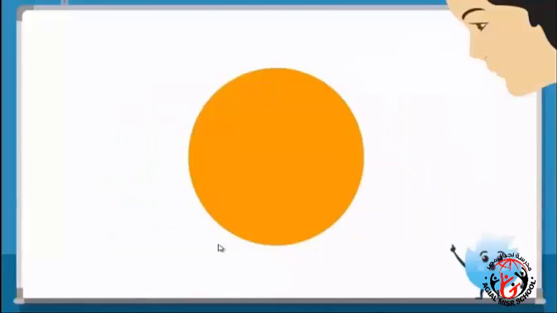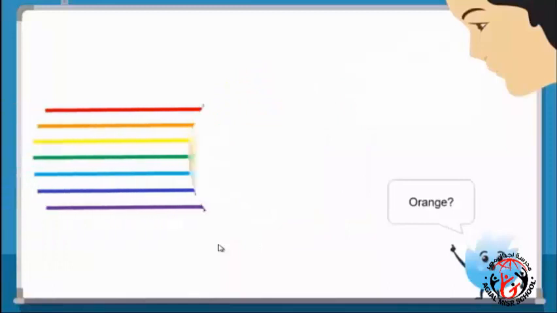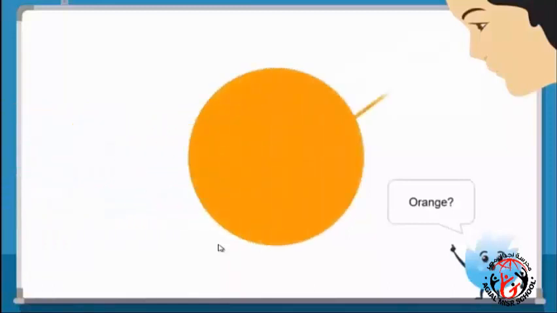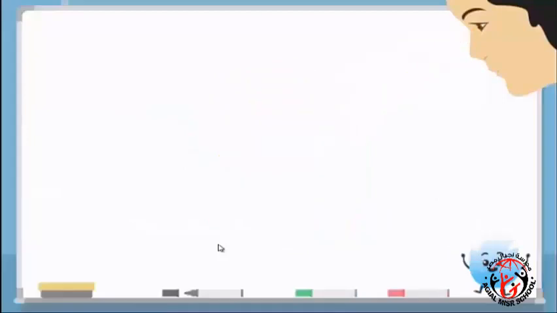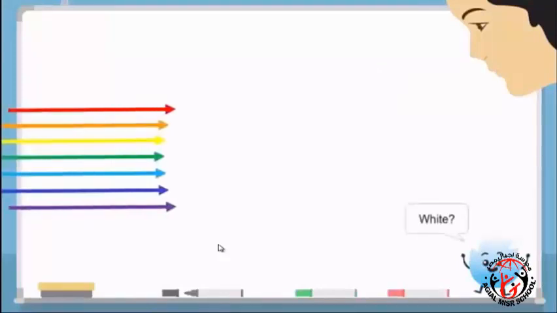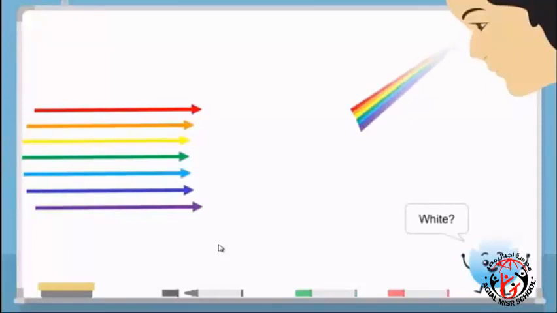For example, look at this. What color do you see? Orange. That's right. What's happening to the other colors? They're being absorbed. Now, what do you suppose happens if all the colors were reflected? What would we see then? White. The color white appears when all colors of the spectrum are reflected.